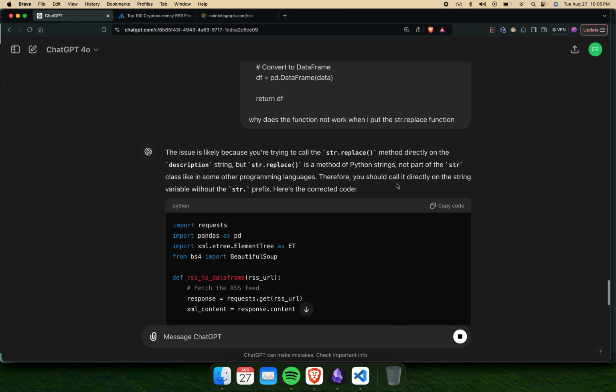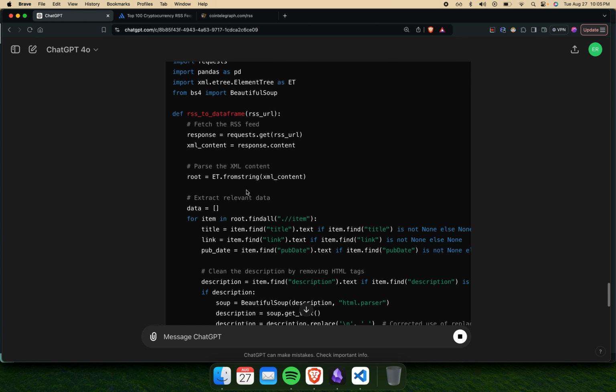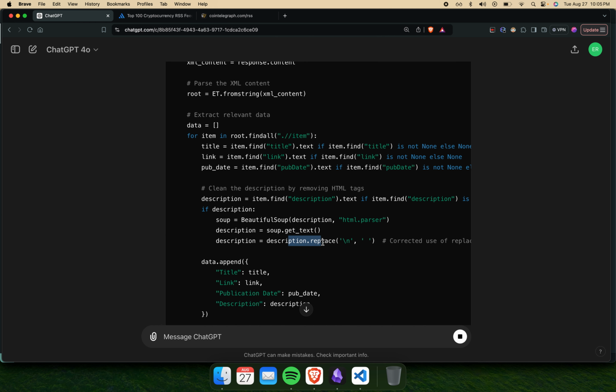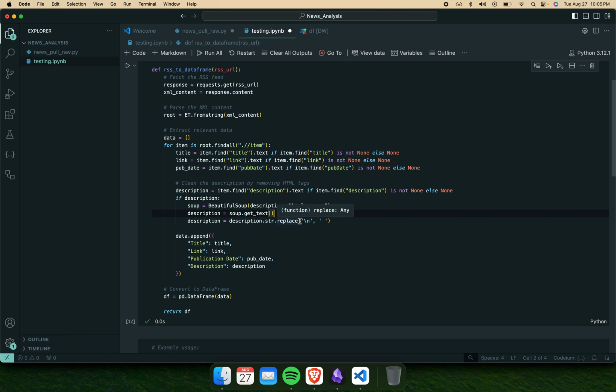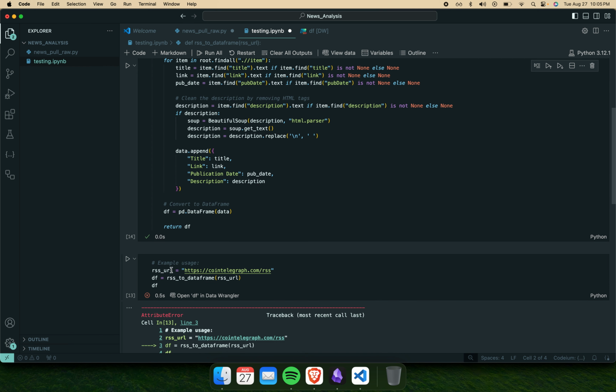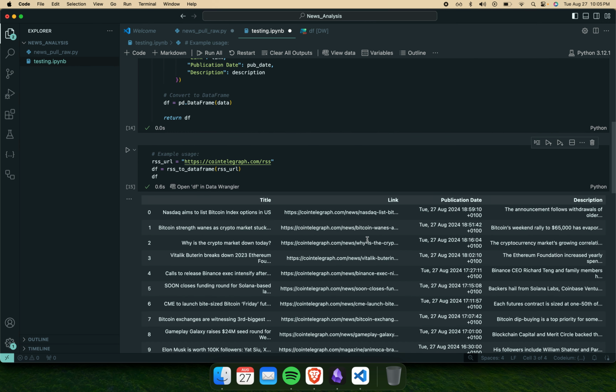Therefore, you should call it directly on the string variable. Okay. Description.replace. So this is what we have to put, I guess. Description.replace without the string. Not sure why, but it works.